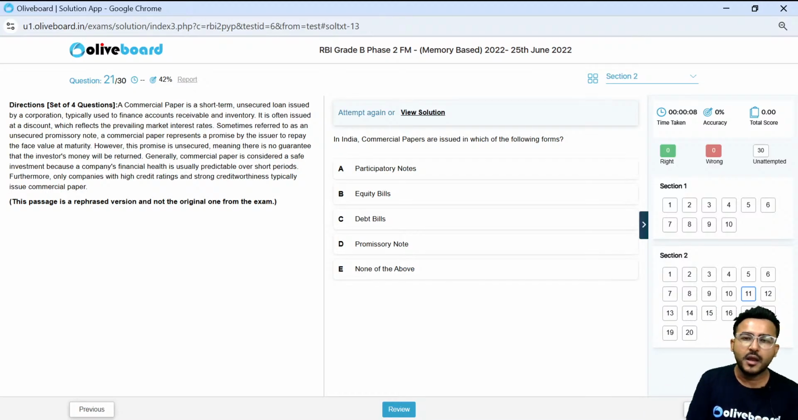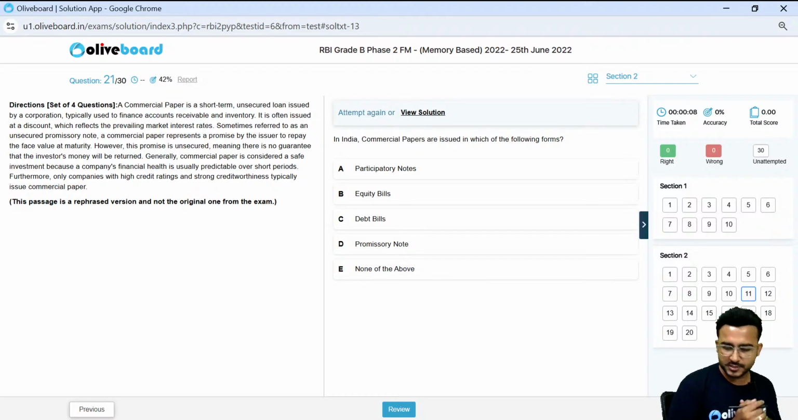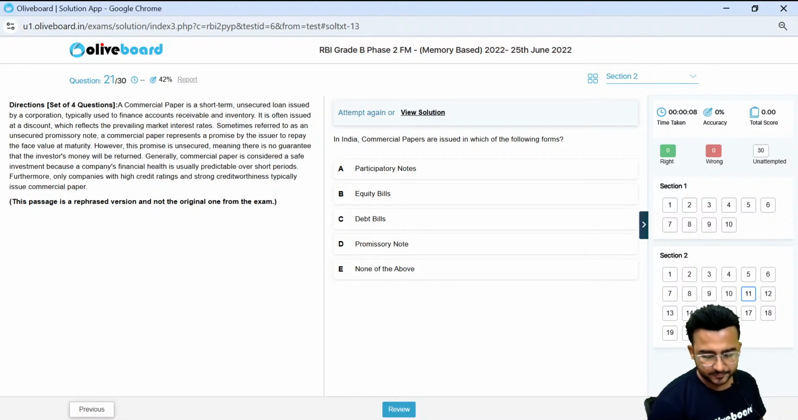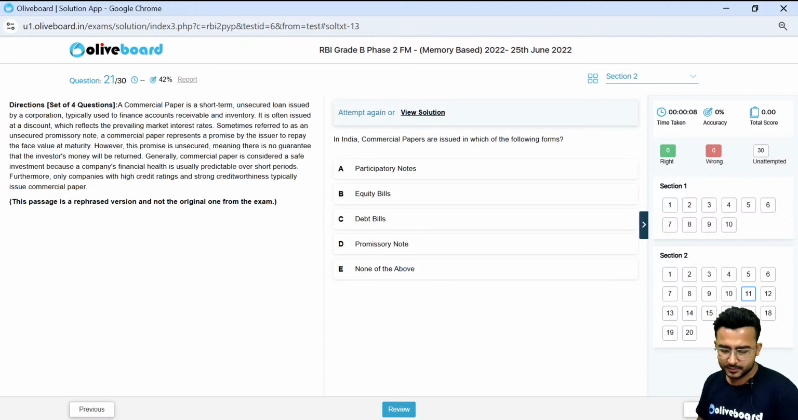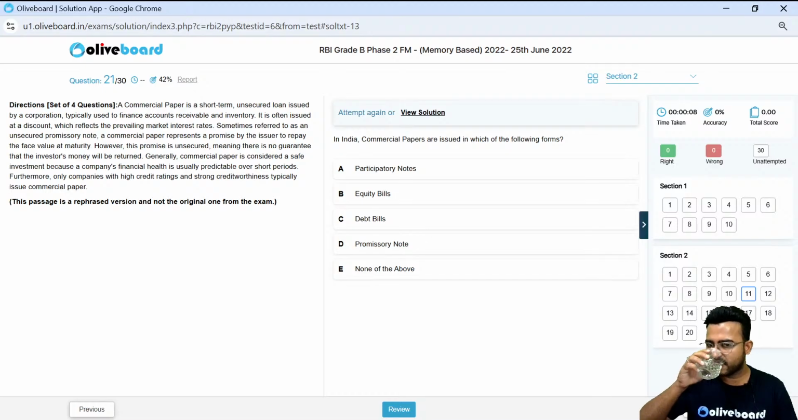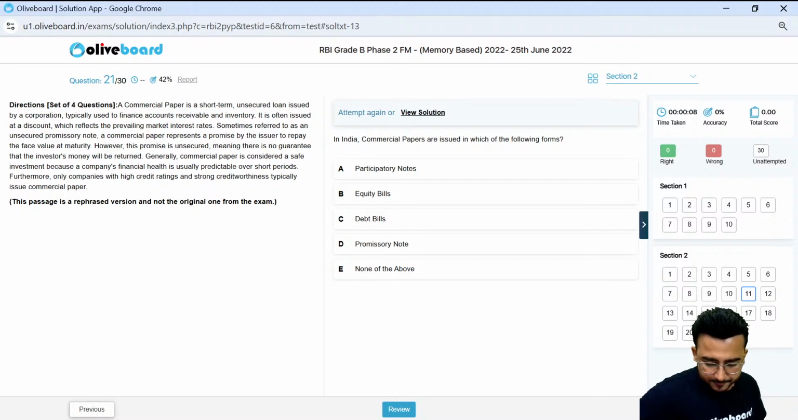In India, commercial papers are issued in which of the following forms? The answer is already there in the passage. So sometimes we can get some questions where we can easily find the answers in the passage itself. And the answer is there in the passage, guys. Read the options and quickly tell me what should be the correct choice here, guys.